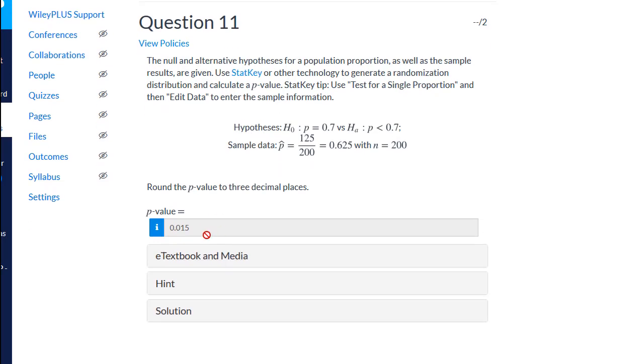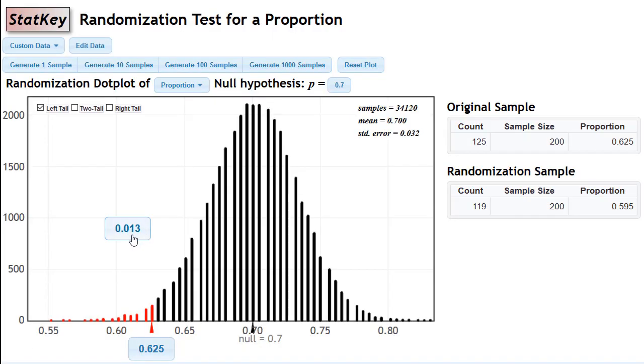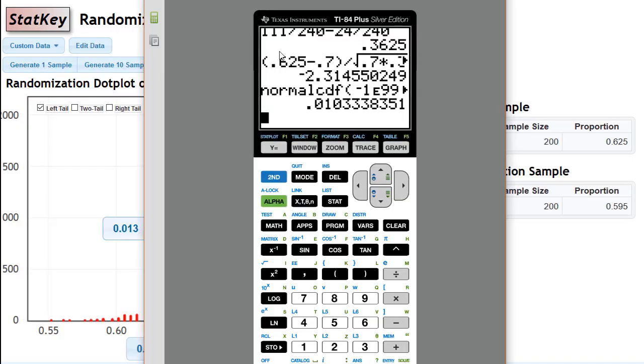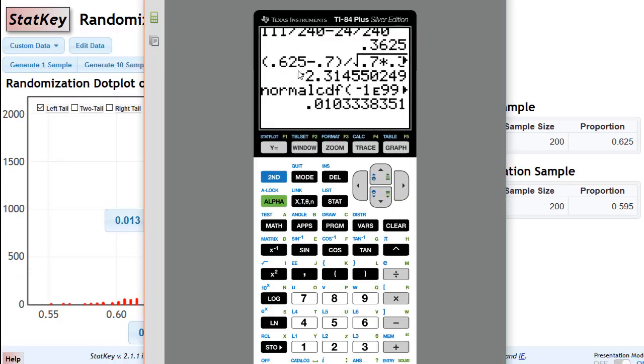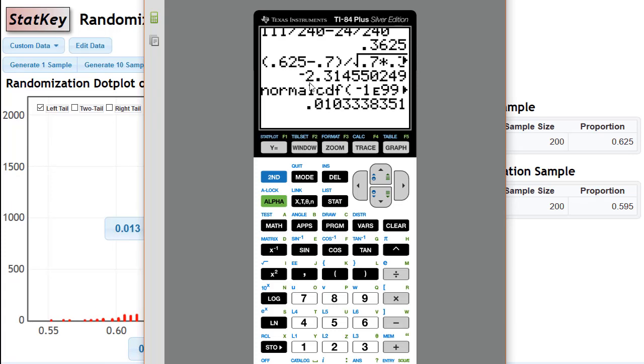So if you watched all the way through this video, congratulations, you can get your 2 points here. The answer I got from Statkey was 0.013 or 0.012. I know a formula for how to do this, and I just did it using my TI-84 calculator here, and I got 0.01.